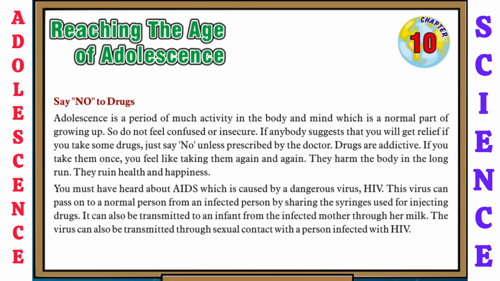You might have heard about AIDS, which is caused by the dangerous virus HIV. This virus can pass on to a normal person from an infected person by sharing the syringes used for injecting drugs. It can also be transmitted to an infant from the infected mother through her milk. The virus can also be transmitted through sexual contact with a person infected with HIV. So I hope you have understood all of these topics.